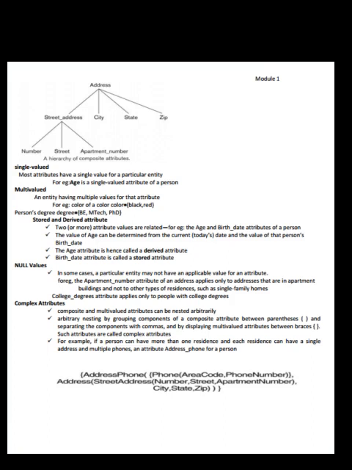Complex attributes. Composite and multi-valued attributes can be nested arbitrarily, by grouping components of a composite attribute between parentheses and separating the components with commas, and by displaying multi-valued attributes between braces. Such attributes are called complex attributes. For example, if a person can have more than one residence and each residence can have a single address and multiple phone numbers, we have an attribute address phone for a person. See the figure here.